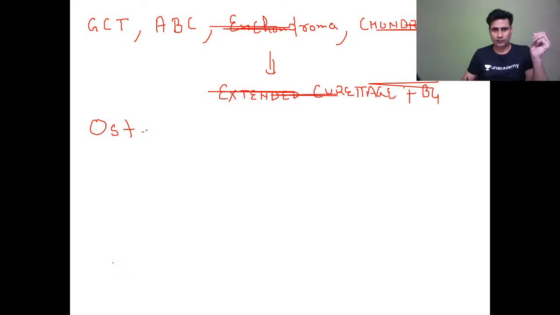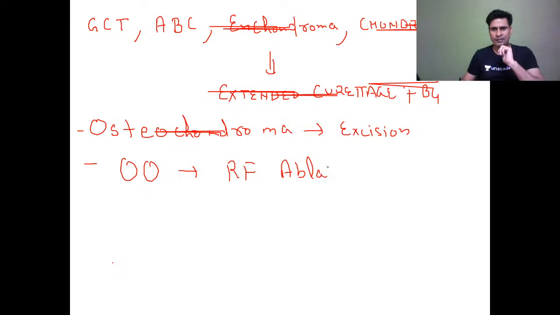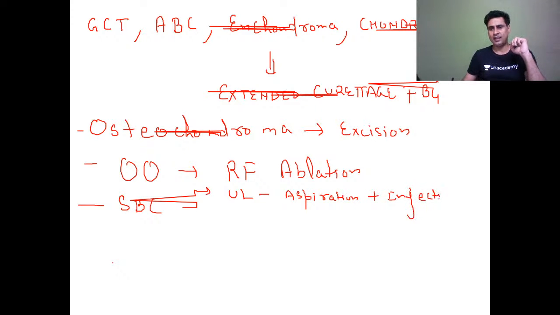For osteochondroma, it is extraperiosteal excision of the tumor. For osteoid osteoma, radiofrequency ablation of the tumor. For simple bone cyst in the upper limb, it is aspiration of cystic fluid plus injection, either sclerosing agent or steroids or bone marrow aspirate.